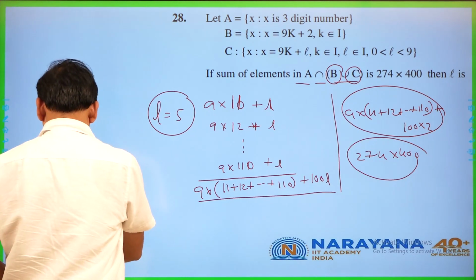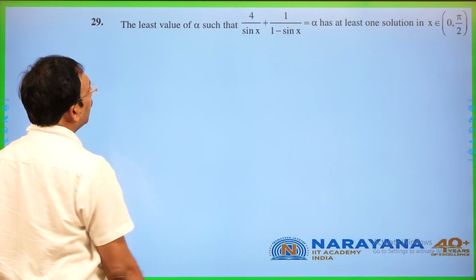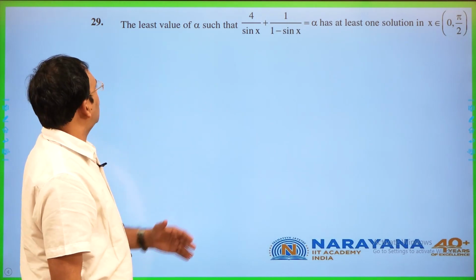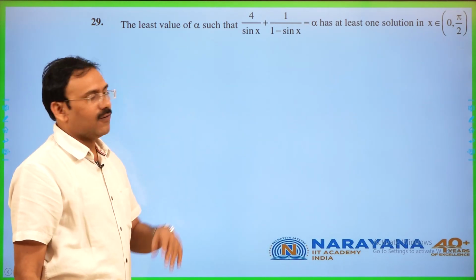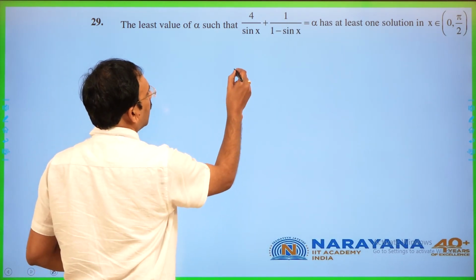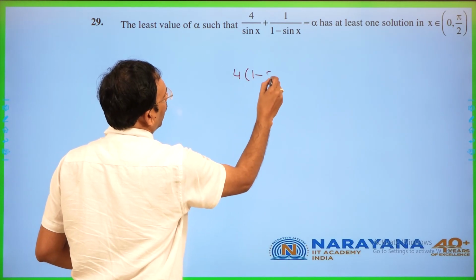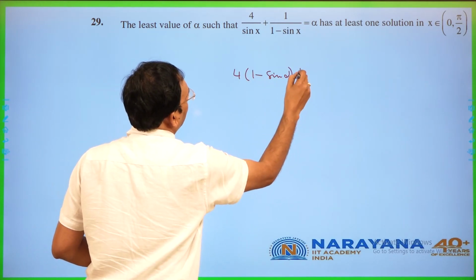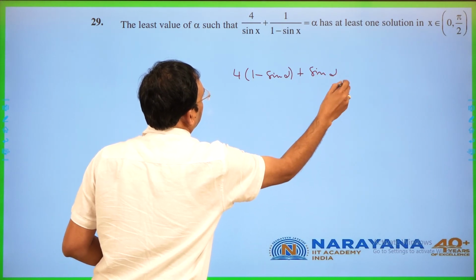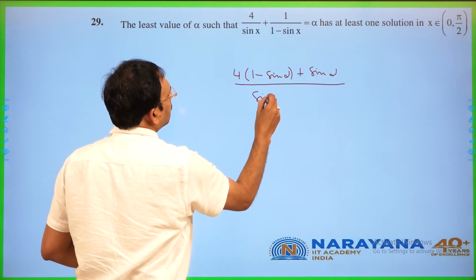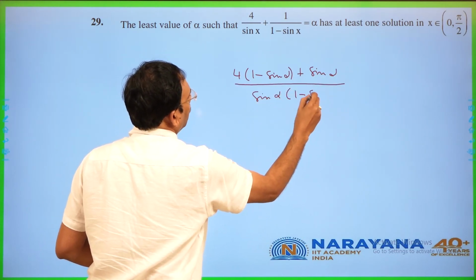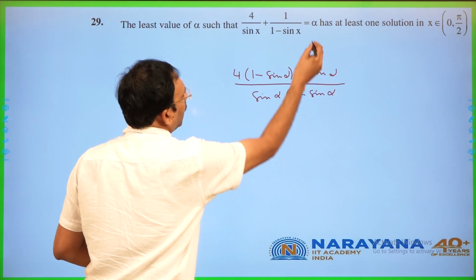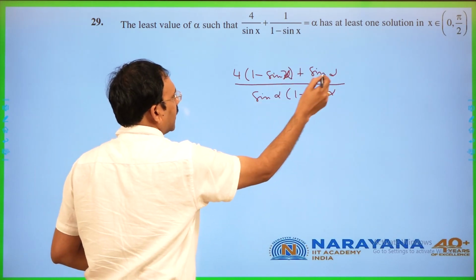Next, you see, this is an equation: least value of alpha such that 4 by sine alpha is 4 into 1 minus sine alpha plus sine alpha by sine x, okay, sine alpha into 1 minus sine alpha. He has given alpha, let us take it as x.